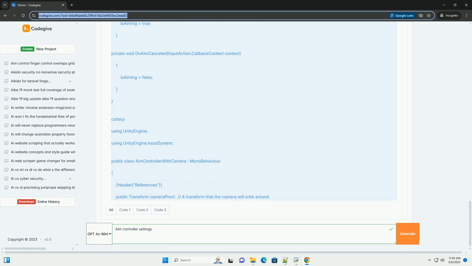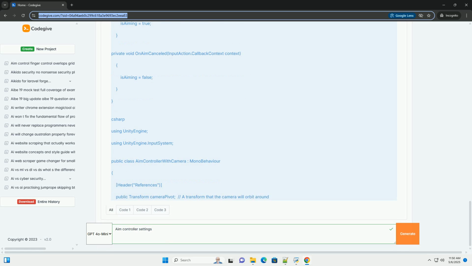Part 2, Basic AIM Controller Script, No Camera Control. Let's start with a simple script that rotates a game object based on the look input. This will lay the foundation before we integrate camera control and more advanced features. Explanation: 1. Using UnityEngine and using UnityEngine.InputSystem, import necessary namespaces. 2.